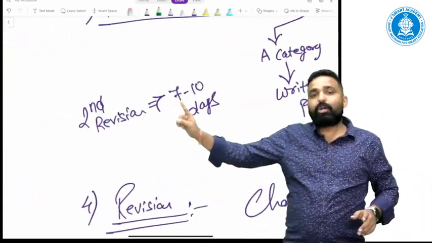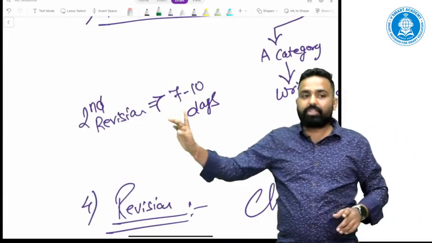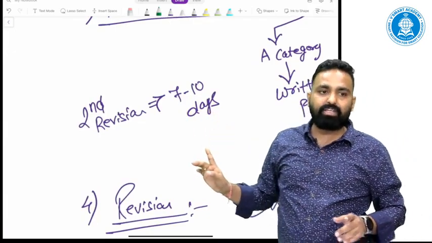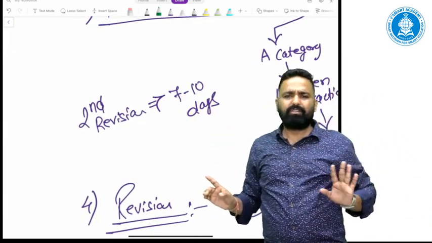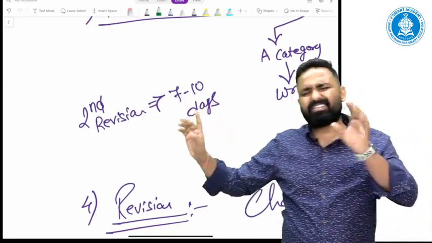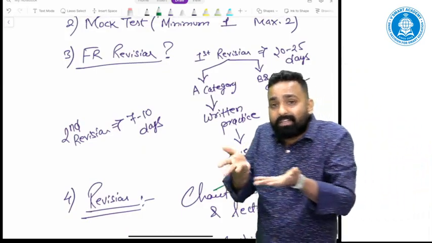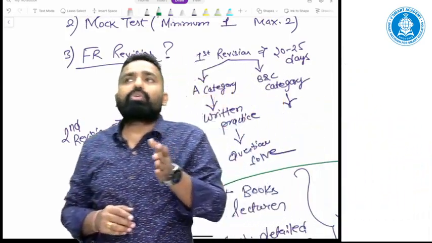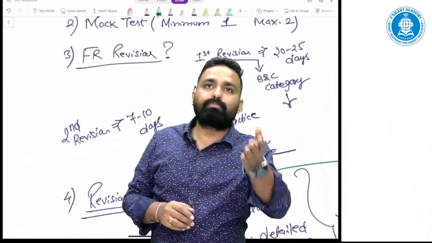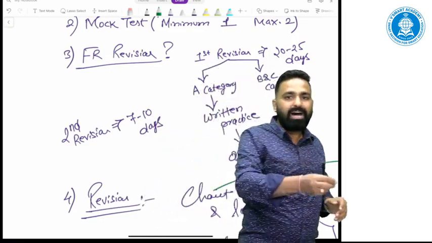Second revision should be of 7 to 10 days if you are giving minimum 8 to 10 hours in a day. 8 hours in a day, 7 to 10 days. Sir, what about those students who have not yet completed their course? Suppose you are going to complete your course by February ending or March first week.